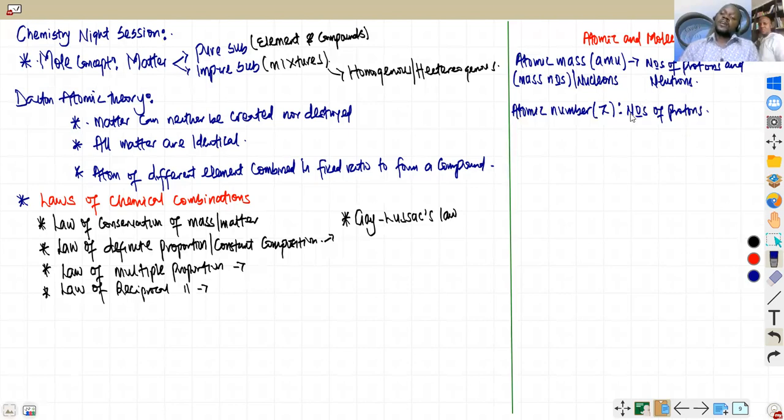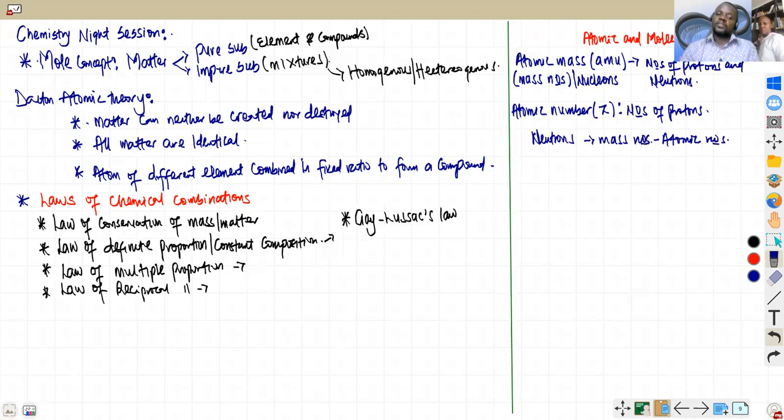So that is that about that. Basically, you can say atomic number is equal to the number of protons. Mass number is equal to the number of protons plus what? Neutrons. So the number of neutrons is just mass number minus what? Atomic number. In early classes, you have talked about this. Mass number minus the atomic number.